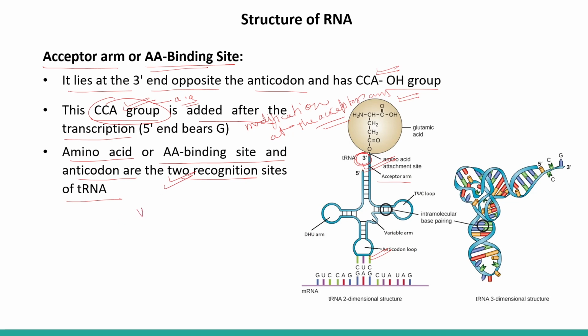This is very important, and a question can be asked on this. So how many types of recognition sites are present on the tRNA? Two recognition sites, one in the anticodon and one at the acceptor arm. Okay.